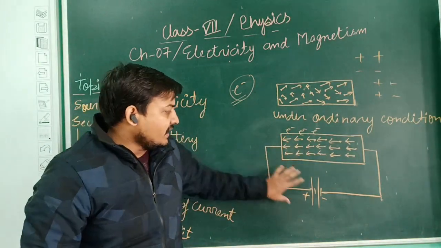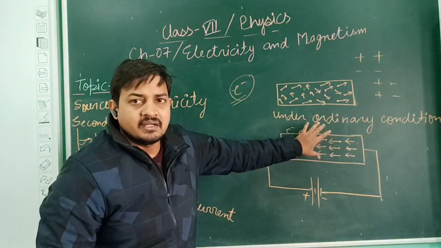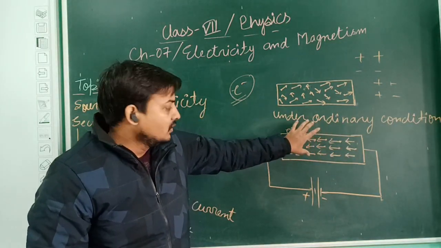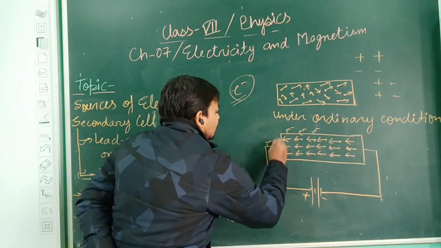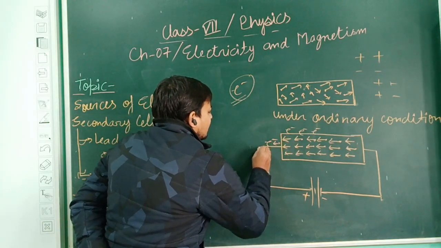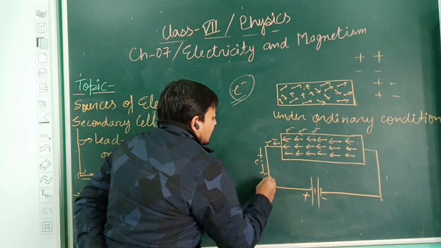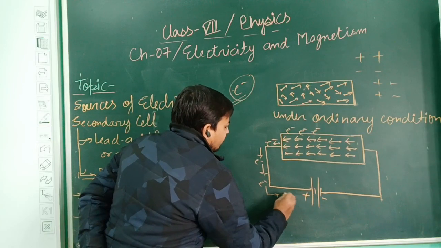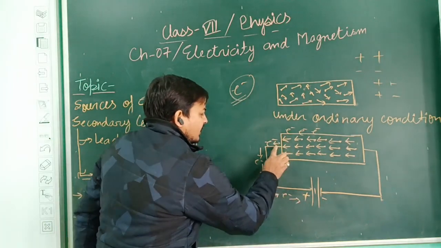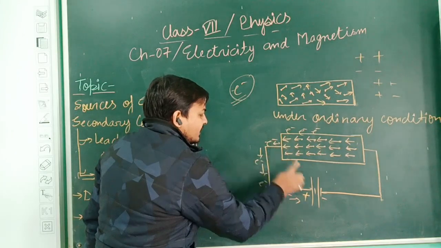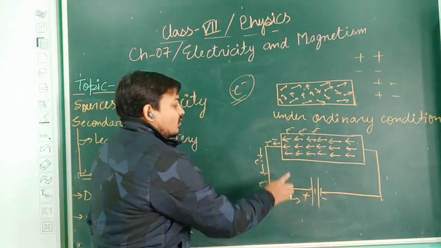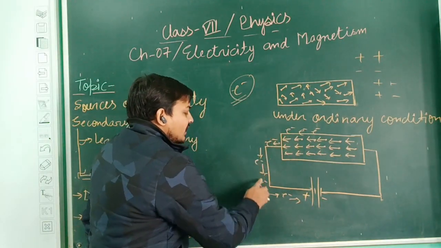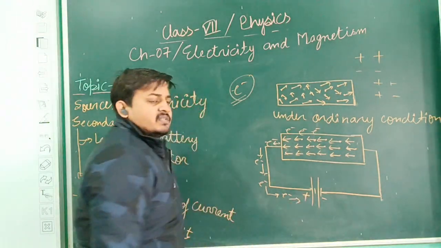These are the connecting wires. This is a battery, and this is a conductor, or we can say any metal wire. So electrons start moving towards the positive plate, because the electron is a negatively charged particle and this is the positive plate. All the electrons are getting attracted near this positive plate.